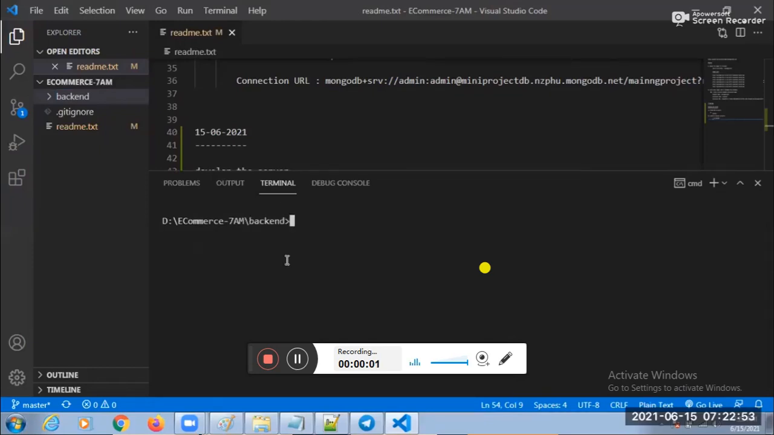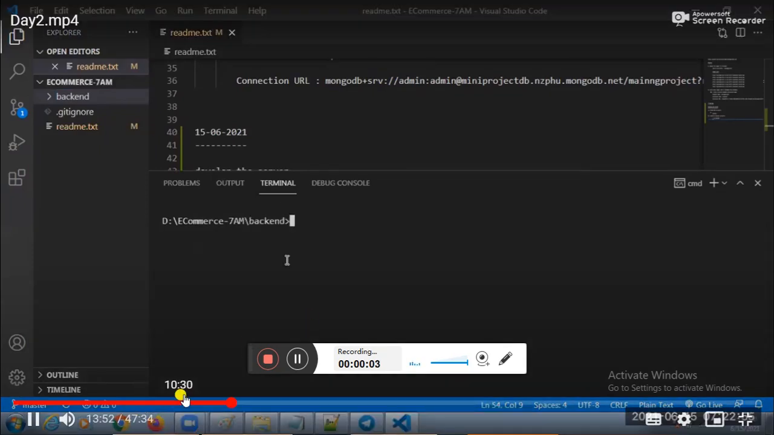Backend. cd space backend, automatically we can switch you to backend directory. Next one, guys.